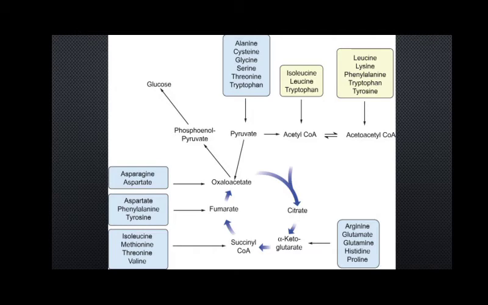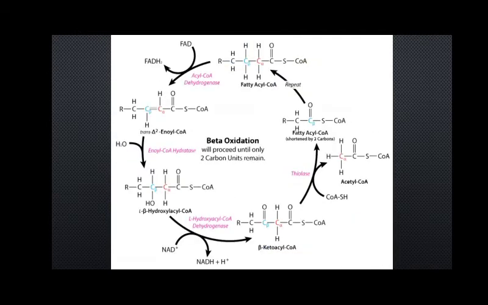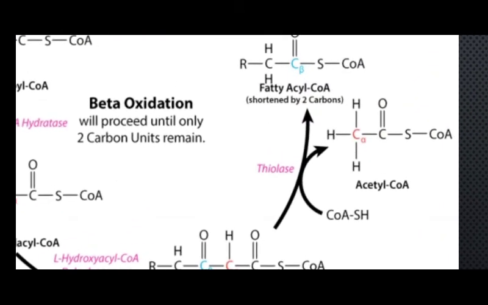Now this is all about protein, isn't it? It's also true in the case of fat. Fat undergoes a process known as beta oxidation. It is the metabolism of fat. What we find is that the fatty acids get converted to fatty acyl CoA, which gets converted to trans-enoyl CoA, to hydroxyacyl CoA, then ketoacyl CoA, finally forming the smaller fatty acyl CoA. It's written here: shortened by 2 carbons.